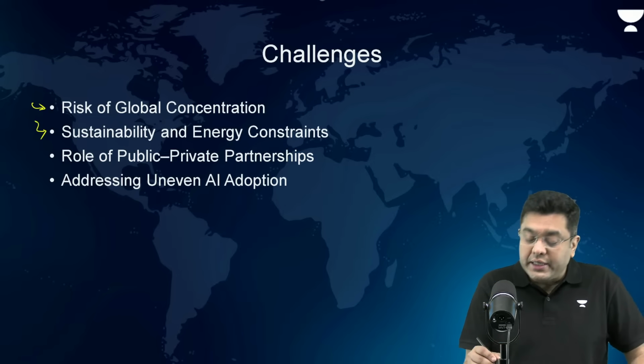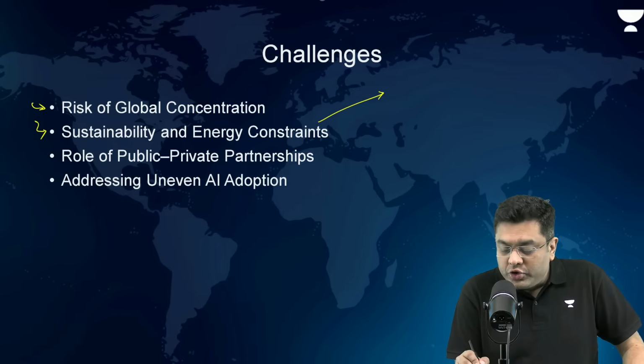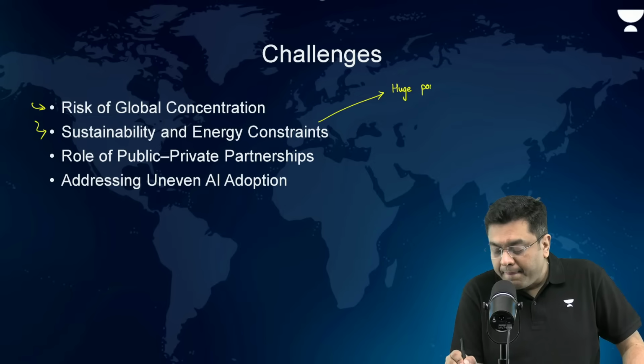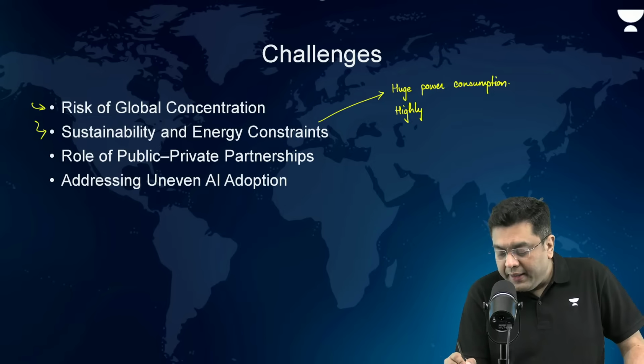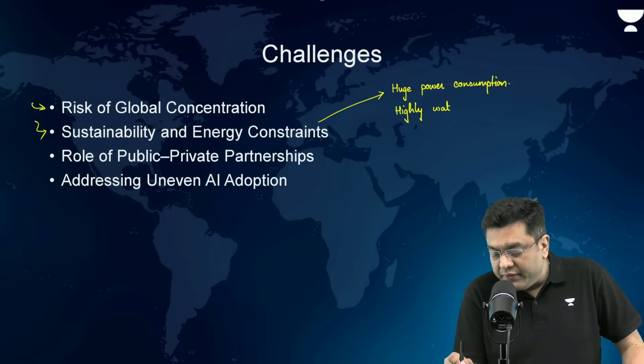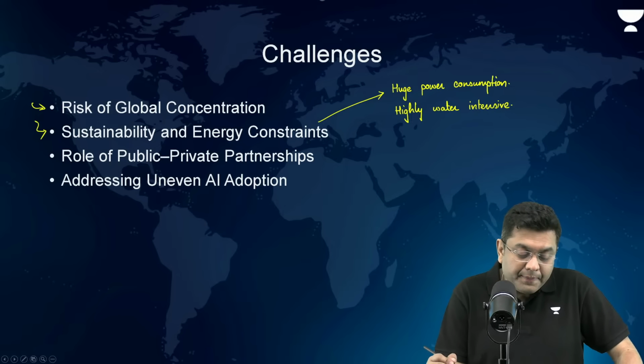Sustainability and energy constraints, as I told you, huge amount of power consumption. At the same time, you also have the case of high water scarcity, highly water intensive, which can lead to drought conditions in the regions as well.